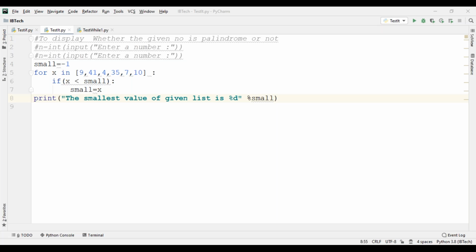This is the main difference between array and list. Arrays are close to lists, but what is the difference? Lists are either homogeneous or heterogeneous, but arrays are only homogeneous, not heterogeneous, right?